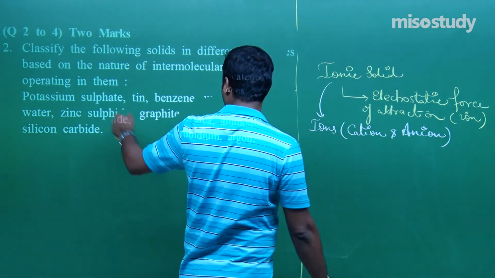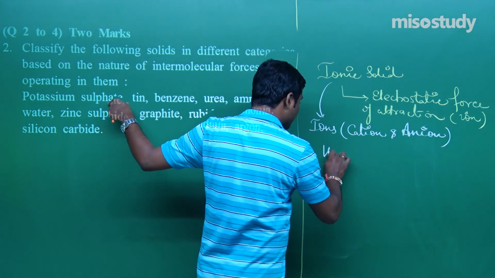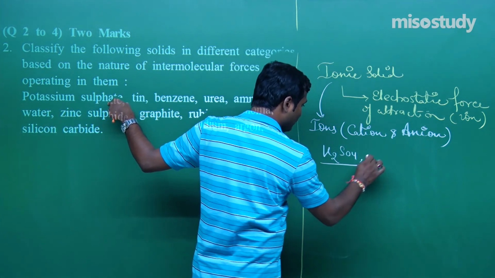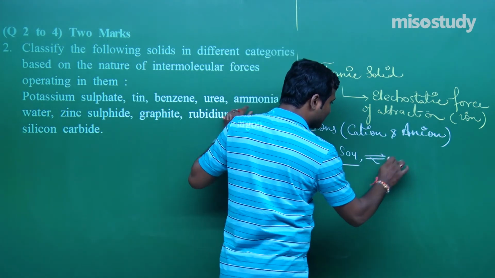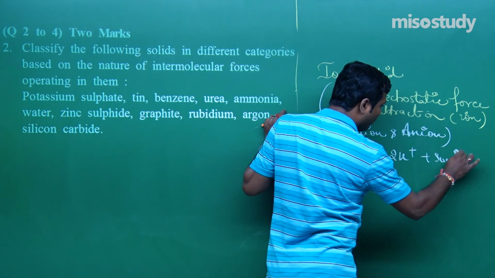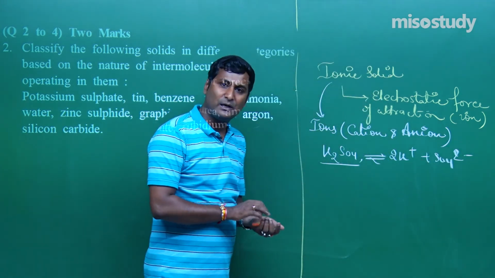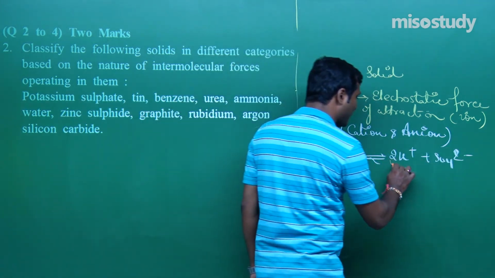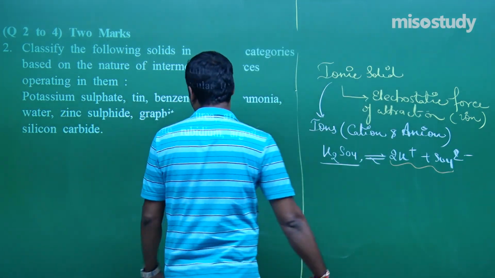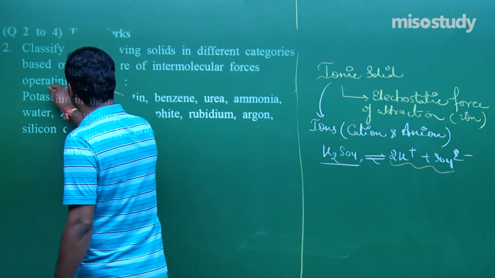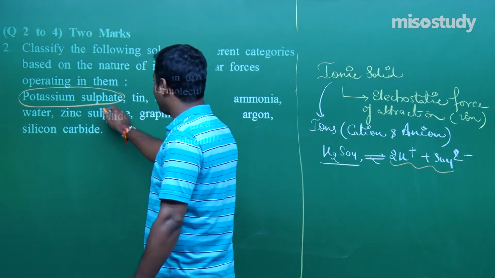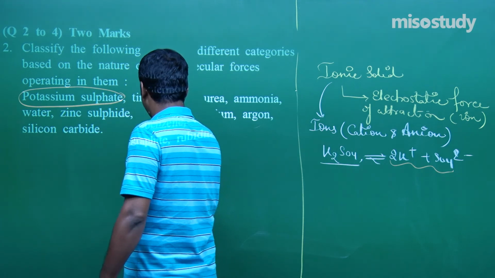Now first of all, potassium sulfate, that is K2SO4. As we know, potassium sulfate consists of ions, that is 2K+ and SO4 2-. If the constituent particles are ions, then it is an example of an ionic solid. So potassium sulfate is an ionic solid.